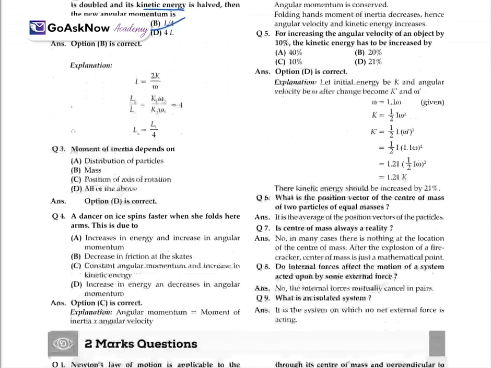Now, moment of inertia depends on the distribution of particles, it depends on mass, and it depends on the position of the axis of rotation. All the three will matter over here. So here we can say all of the above.